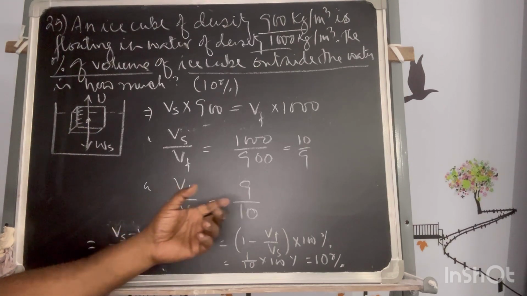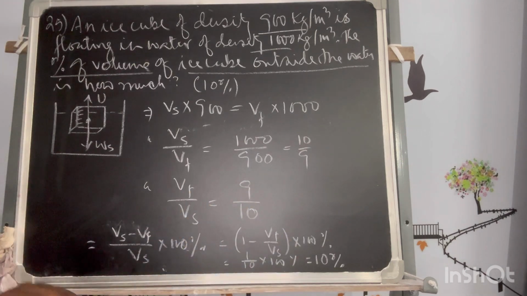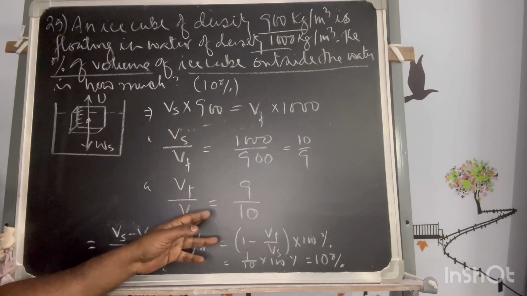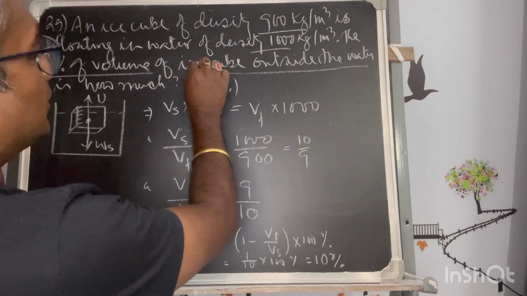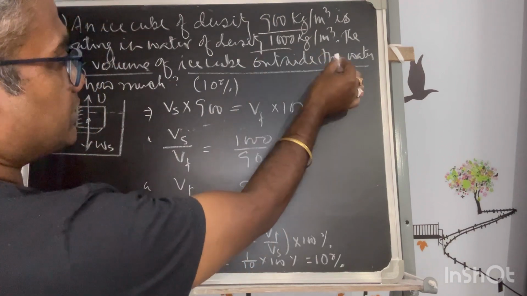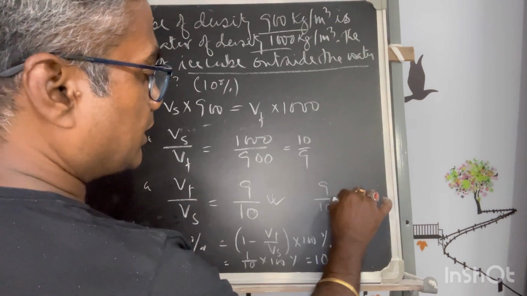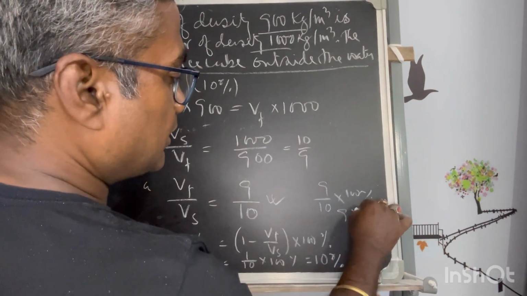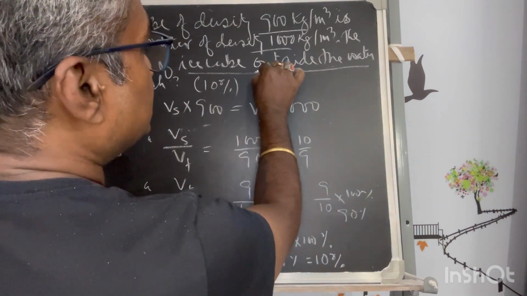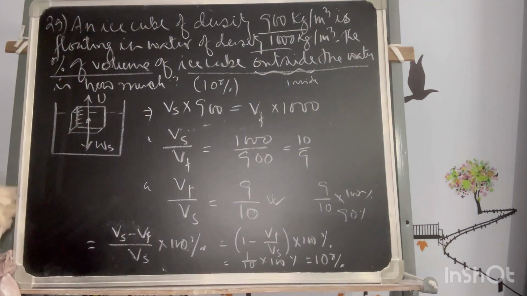So first we have learned the theory on which we have reached this part. Now this part is the volume of the solid dipped. So you have to read the question carefully. If it asks for the ice cube inside the water, this will be the fraction of the liquid inside: 9 by 10 into 100 percent is the volume inside. So that is 90%. If it says inside instead of outside, see the question carefully first, then approach.